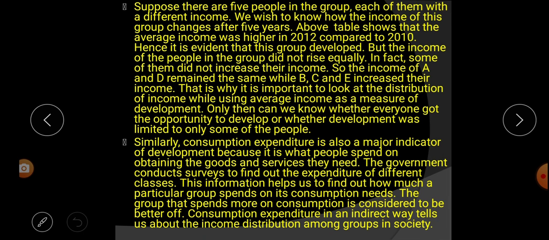That is the reason the government has conducted surveys to find out the expenditure of different classes, and this information helps us find out how much a particular group spends on its consumption needs. The groups which spend more on consumption are considered to be better off. Next sentence: consumption expenditure is an indirect way to tell us about the income distribution among groups in a society.